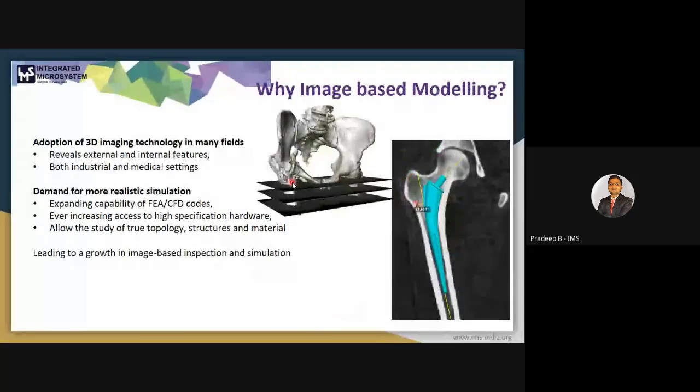And now the question arises: why image-based modeling? As we know, the adoption of 3D imaging technology in many fields is emerging very fast.